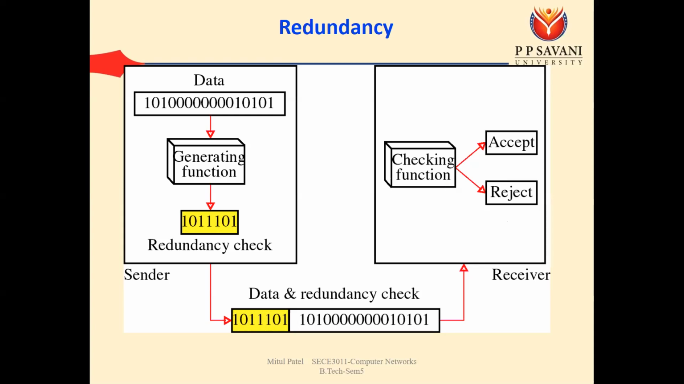And if these values are not exactly matching, that is, what we generated at the receiving side does not match the redundancy the sender has sent, then we need to discard that data. The reason is it is not matching whatever the sender has sent.